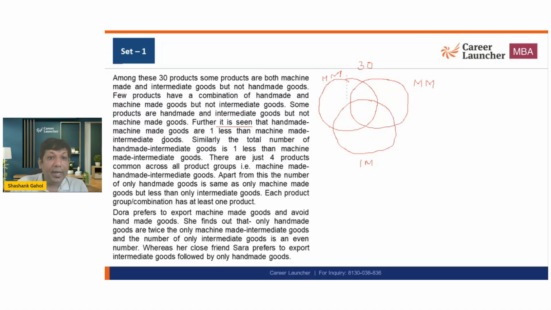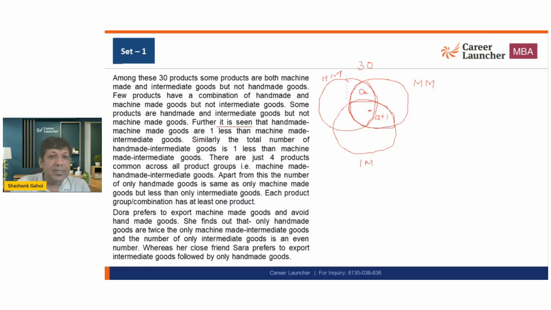Further, it is seen that handmade machine-made goods are one less than machine-made intermediate goods. So handmade machine-made goods are this, and this value is one less than machine-made intermediate goods. This part is common in both, so this value has to be one less than this. I am saying this number is A, so this number should be A plus 1. This is what we are getting from here.